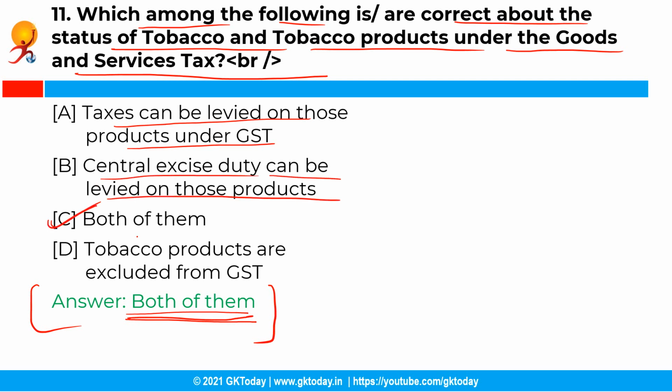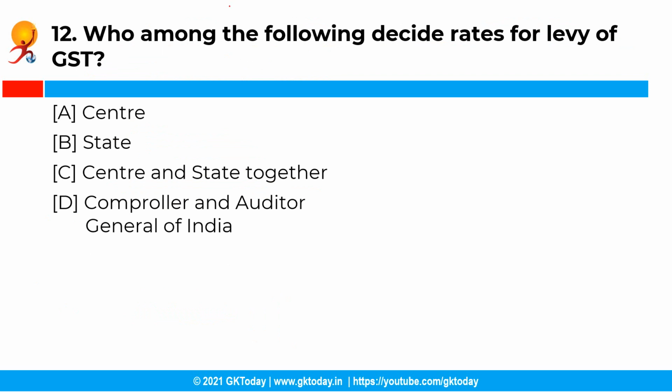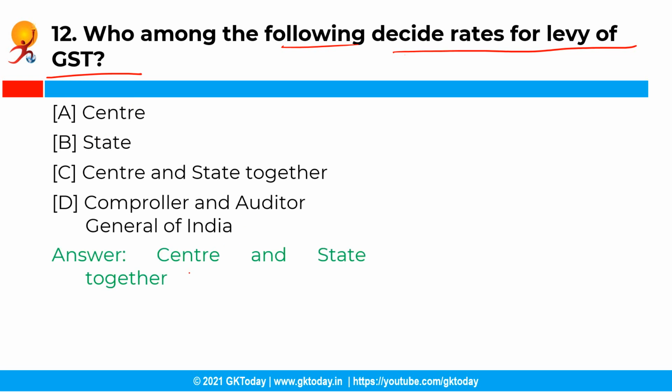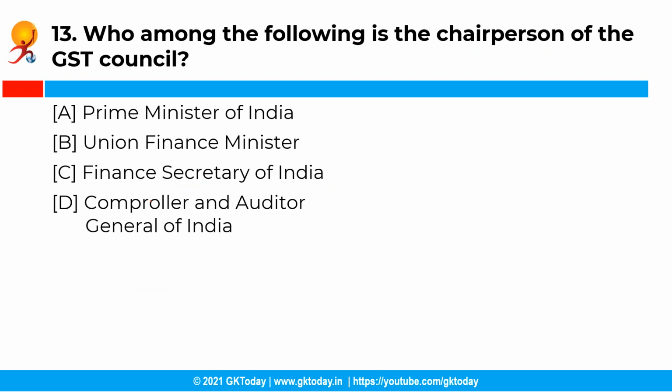Now the next question is, who among the following decides rates for levy of GST? So you have the following options and the correct answer is option C, that is center and state together. See, the rates of the GST are decided by the center and the state together on the recommendations of the GST Council.